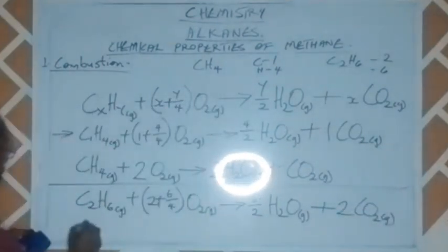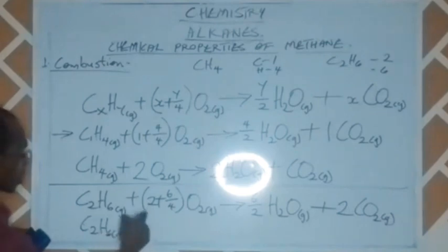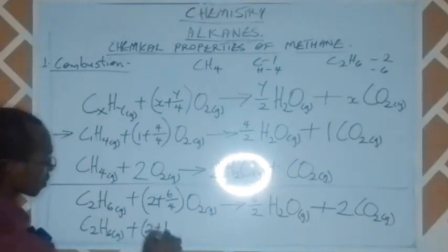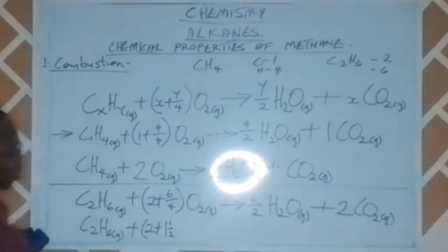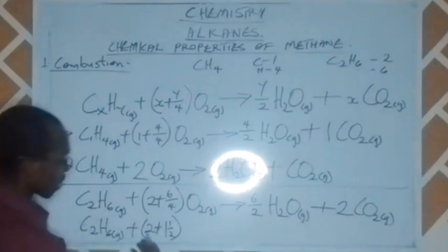So when we expand this, we'll have C2H6 plus 2 plus 6 over 4, which is 1 whole number 1 over 2. So in this bracket here, I'm having 3 and a half.